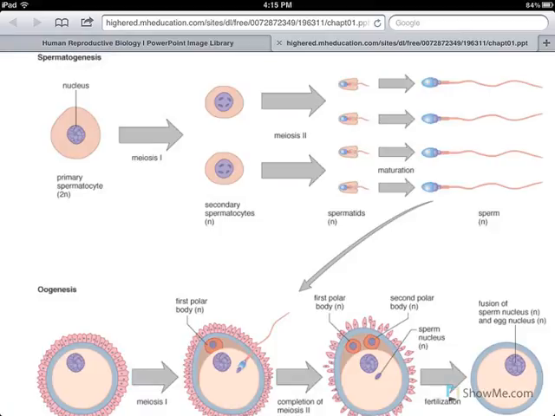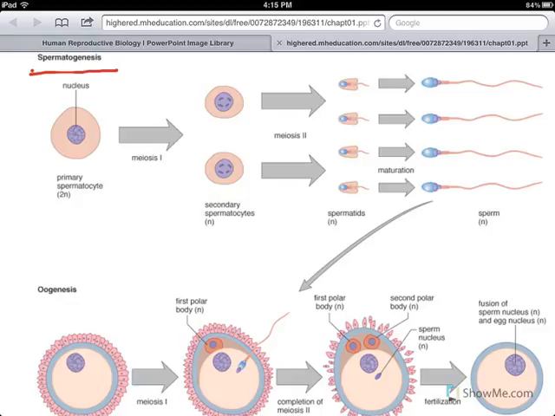The end result of meiosis, we mentioned before, is going to be the formation of the gametes. So we have 4 cells produced. In the male, we call this process spermatogenesis. And this is going to occur at puberty, as it will in the female. In the testes at birth, there will be cells called spermatogonial cells that will only divide at puberty during the production of testosterone. And those spermatogonial cells now will undergo meiosis, resulting in the formation of what we call a primary spermatocyte from one of the spermatogonial cells.